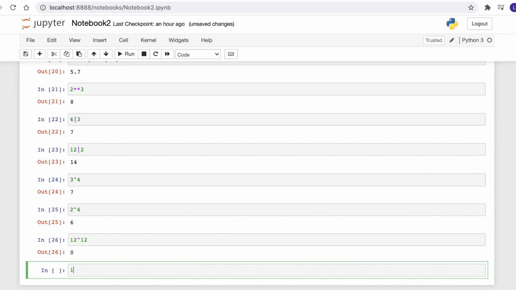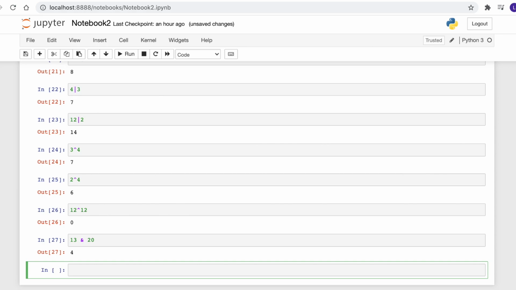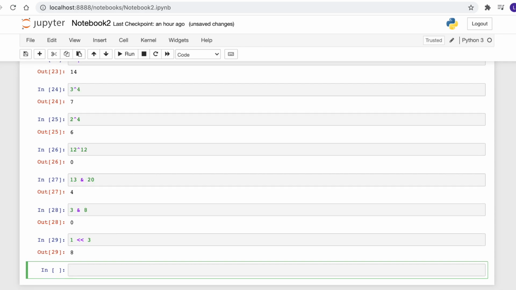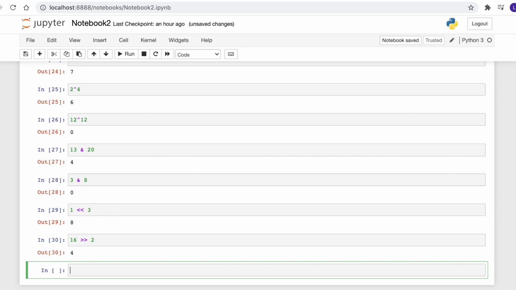Now if we do AND, it will do the bitwise AND. So 13 AND 20 becomes 4. Let's take an example where all the bits are different. So 3 AND 8, it becomes 0. If we do a bitwise shift operation for 2 by 3 places to the left, it becomes 8. Similarly, if we shift 16 by 2 places to the right, it becomes 4.